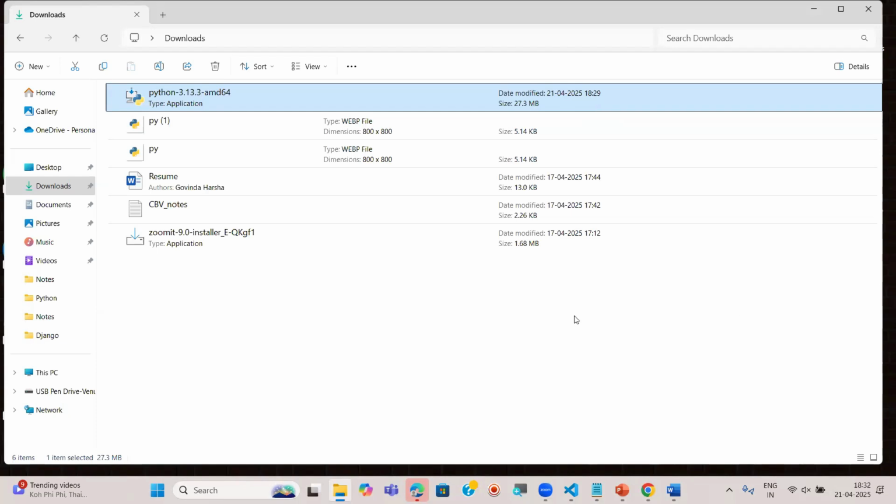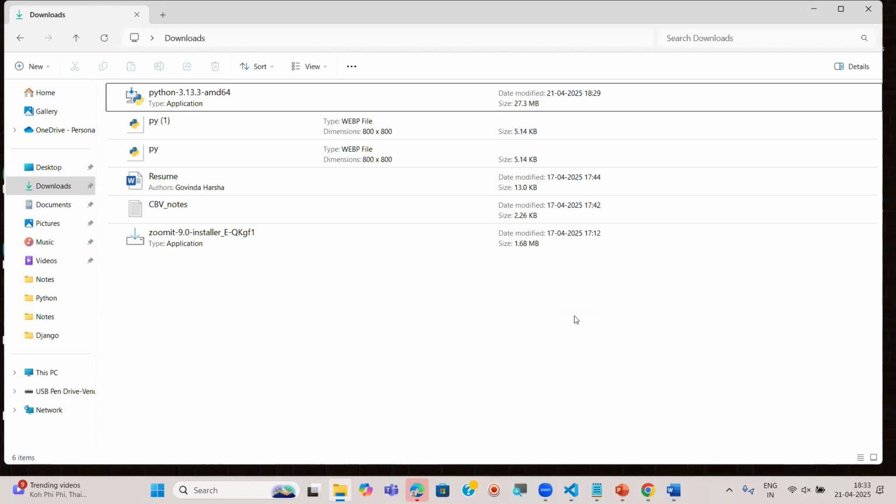Now, what you have to do now? We have to install the software in our system. Installation of this Python software is very, very simple. It is just like how you install mobile apps. Same way, the Python app. In the installation, only one step is important, and one step you have to look at with a little bit of care. But remaining everything is nothing. You will see hardly 3 to 4 screens in the installation part.